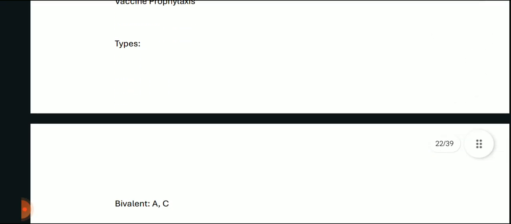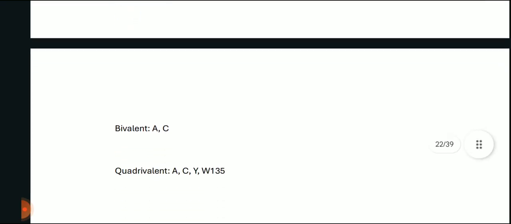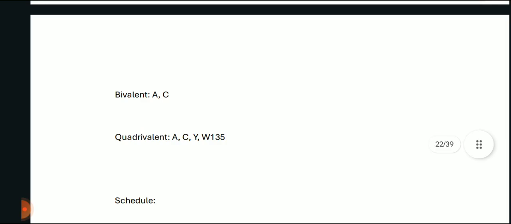About drugs, ceftriaxone single IM dose is the drug of choice, and rifampicin or ciprofloxacin are the alternatives. There are some vaccines for this as well. There are two types of vaccines: bivalent and quadrivalent. Bivalent A and C, quadrivalent A, C, Y, and W135.